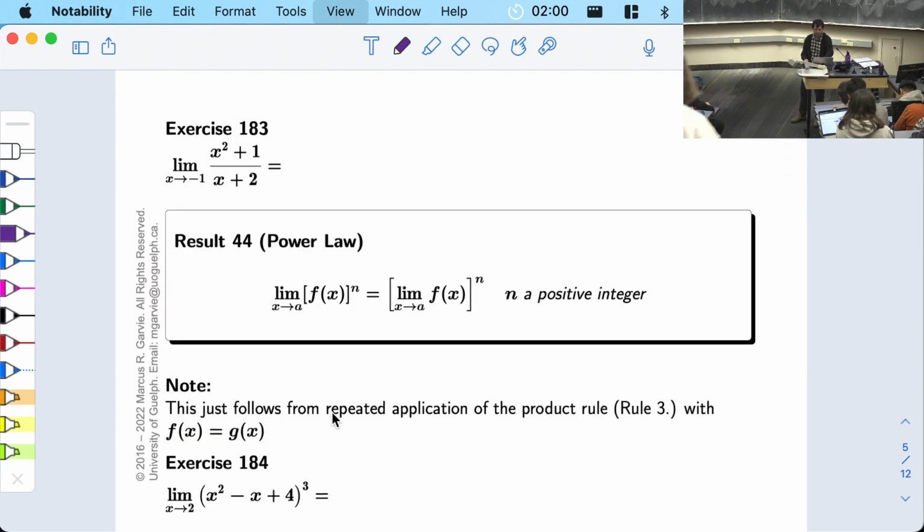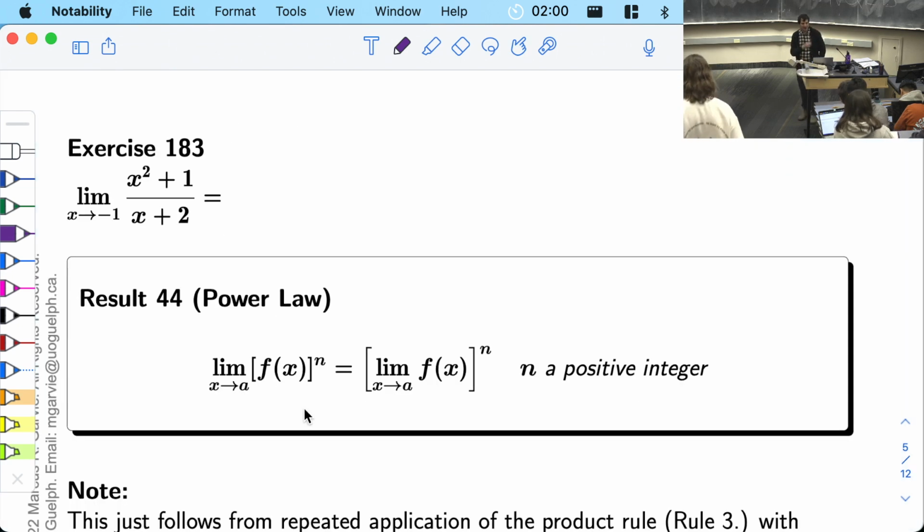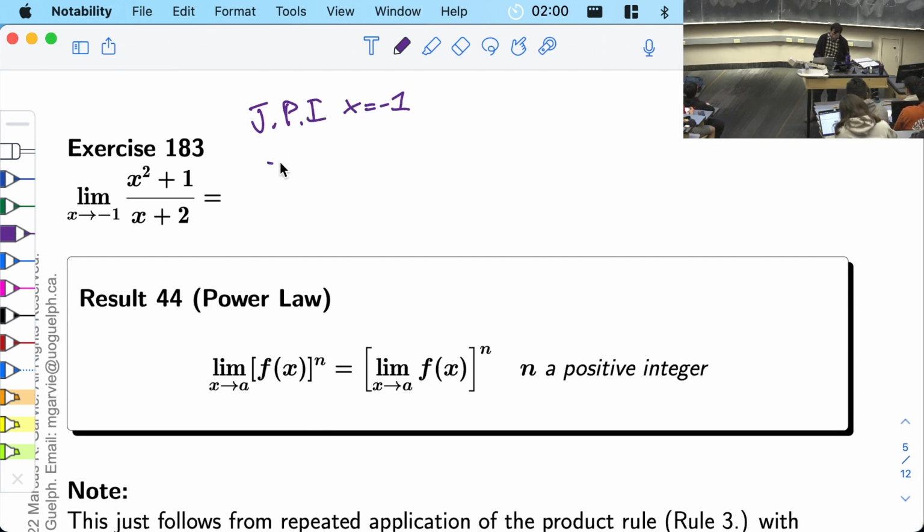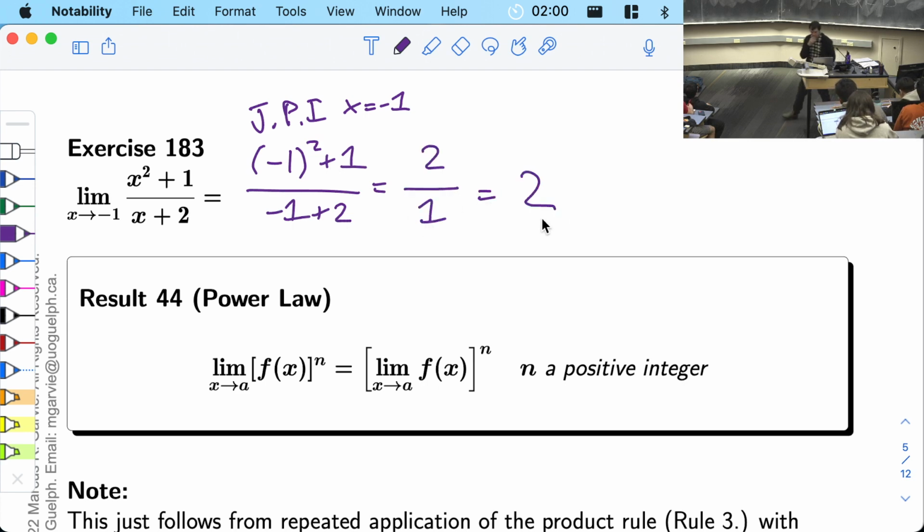Here's the example. X squared plus 1 divided by x plus 2. I'm going to just plug in x equals minus 1. What do you get? Minus 1 squared plus 1 divided by minus 1 plus 2. Okay, minus 1 squared plus 1 is 2. Minus 1 plus 2 is 1. So the answer is 2. So I just plugged in x equals minus 1. Okay, so now we have some rules.